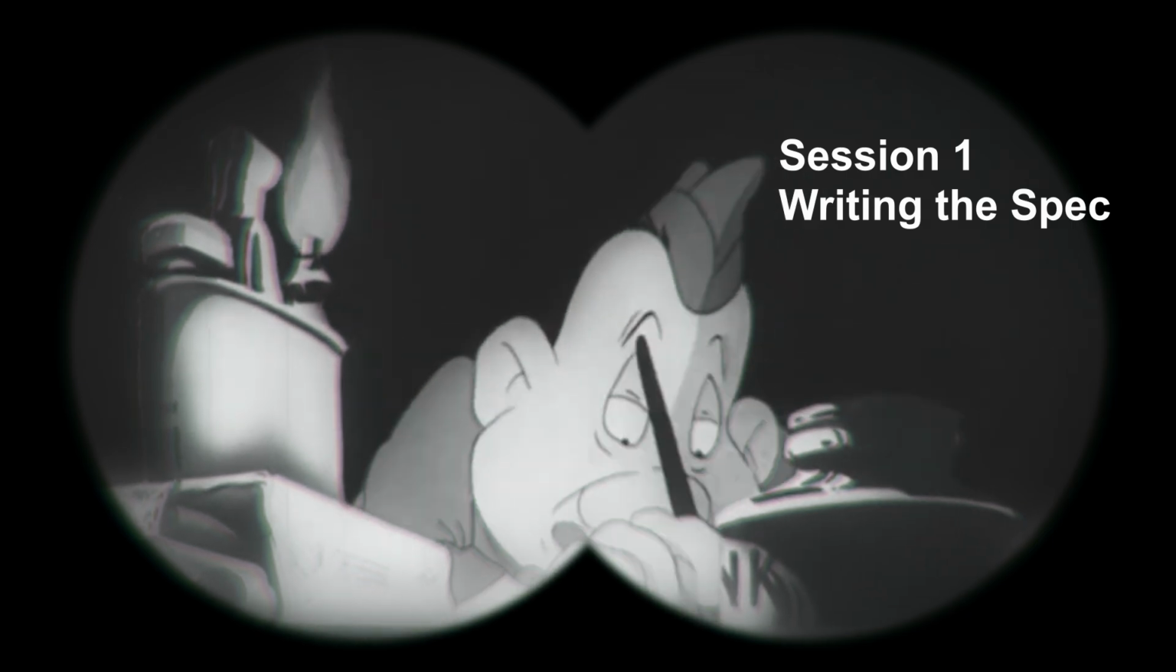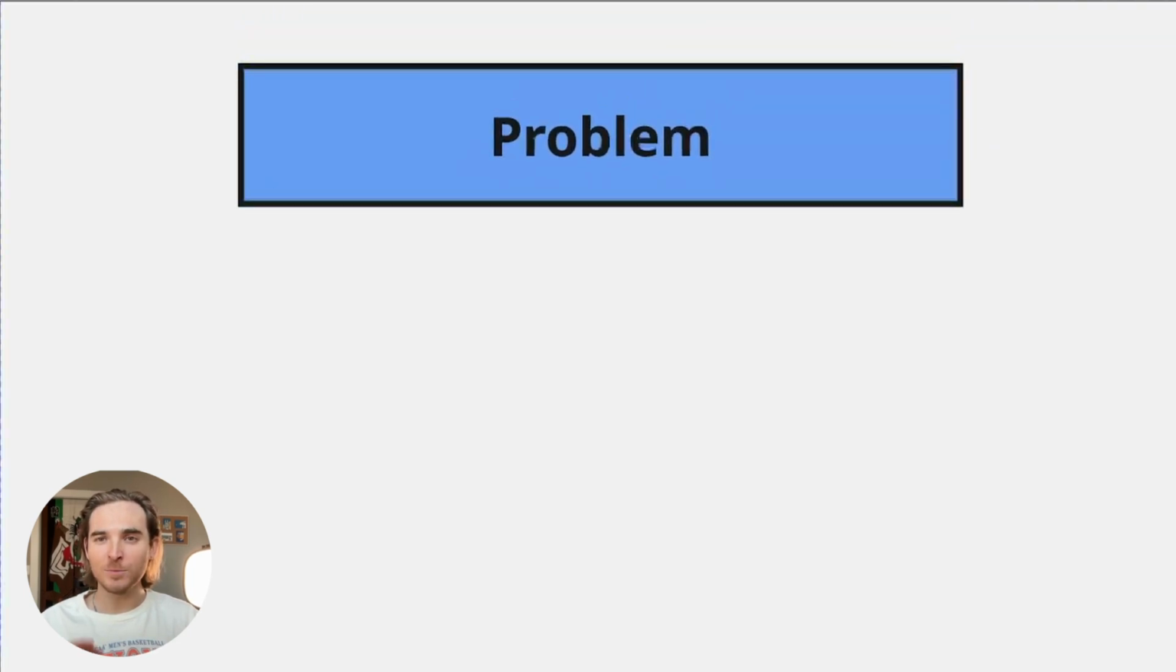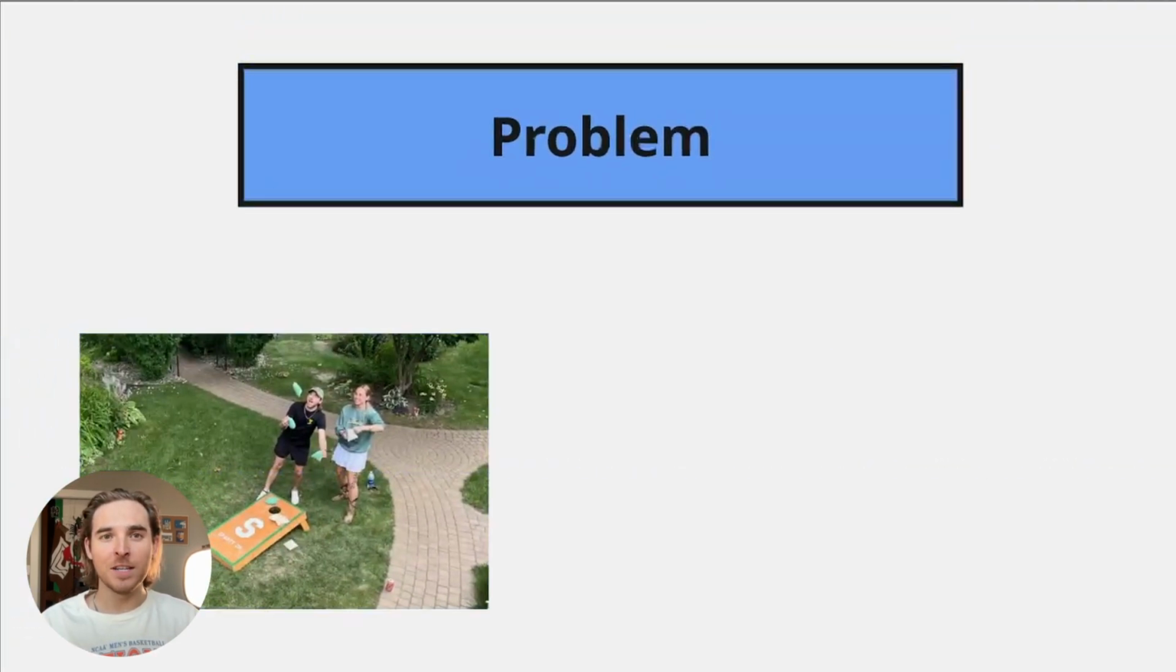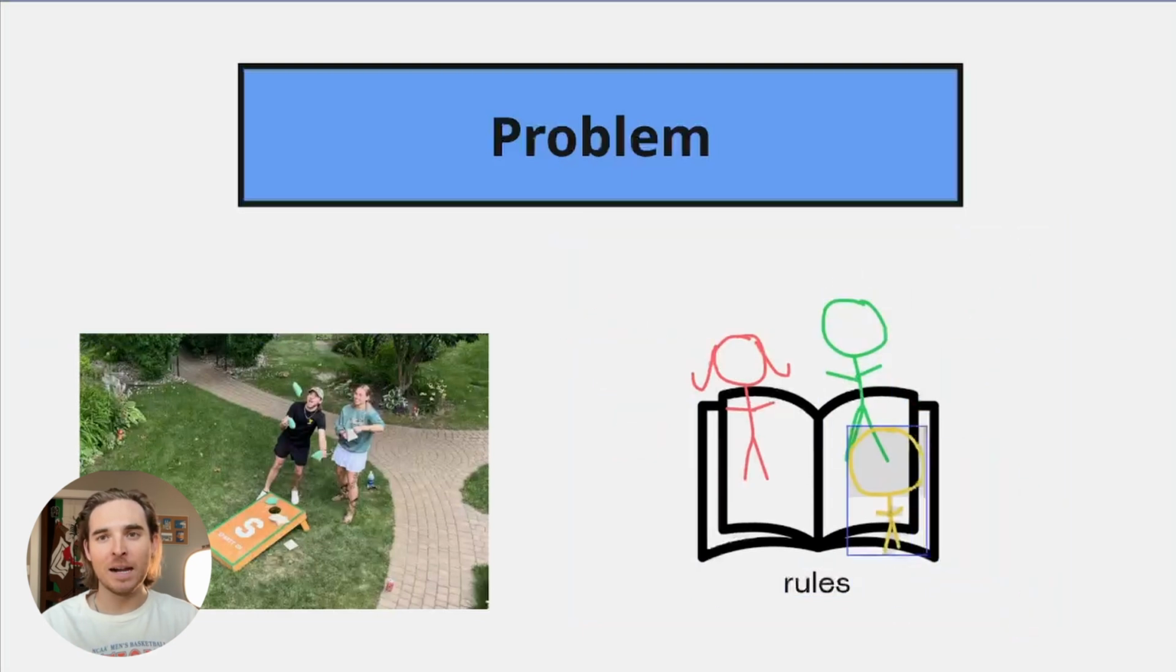For me at least, a prerequisite for vibe coding is having an idea for what you want to build. Luckily this weekend I found a novel problem to solve, which was getting everyone at the cornhole tournament at our family reunion on the same page about what the rules were.